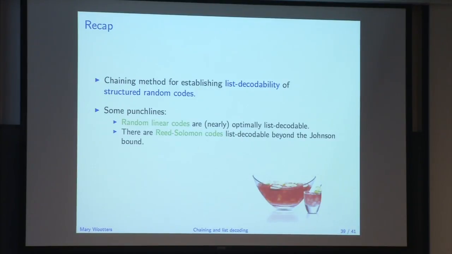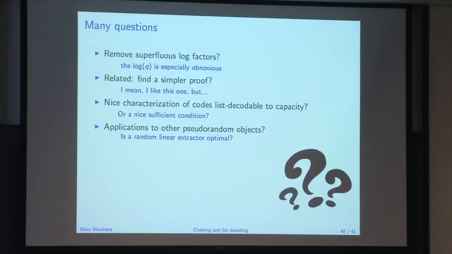There's also this result that I've been alluding to, which is that there are Reed-Solomon codes list decodable beyond the Johnson bound. I haven't defined any of those terms, but if you happen to know them, this is the punchline of the same technique. And more generally, like Oded was hinting at, these techniques work for anything with independent symbols and any reasonable behavior when you don't have to take a union bound, when you get to switch maximum and expectation.